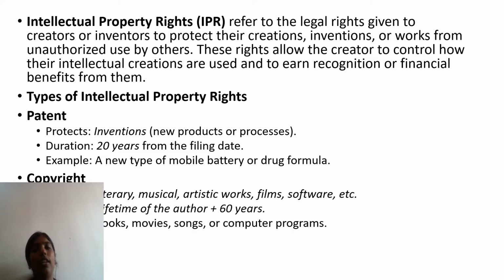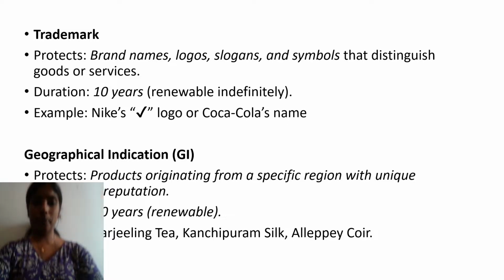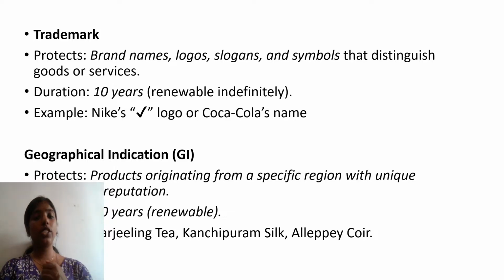Copyright is mainly granted to literary, artistic, dramatic works. For all these things, copyright protection is granted, and the duration is the lifetime of the author plus 60 years. And after that, we have seen trademark. Trademark is protection of brand names, logos, slogans, symbols that distinguish goods or services from one another. Its duration is 10 years and it is renewable indefinitely.